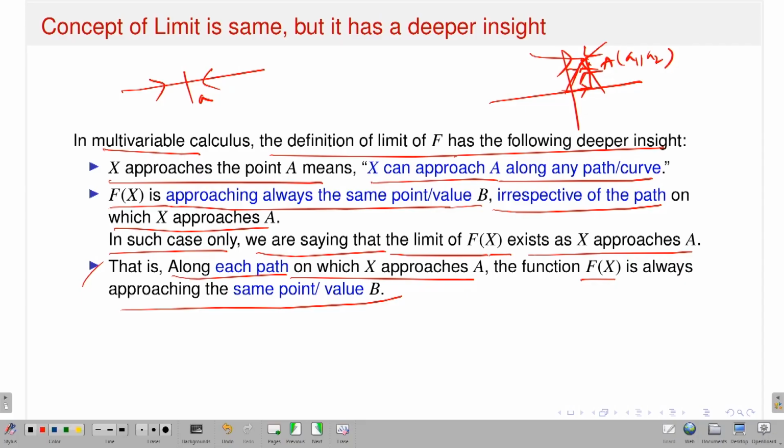In our case, we have only two directions, but when I go to the several variable case, then you have infinitely many directions. So therefore, I need a strong definition. Once I have the definition, the earlier one I have given in terms of norm, it will imply this definition. It says that if I approach a from whatever direction, the value of capital F of x approaches the same value b. If this happens, then I will say that the limit of the function as x approaches a exists, and its value is exactly equal to capital B.